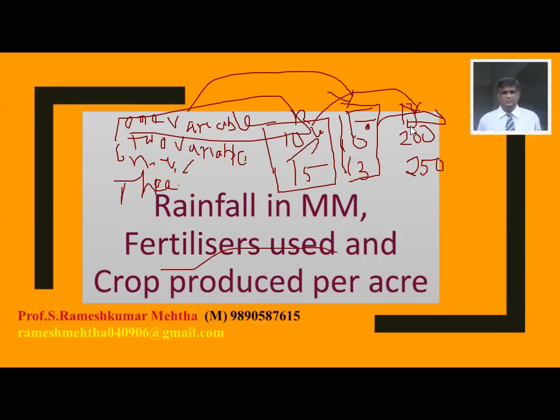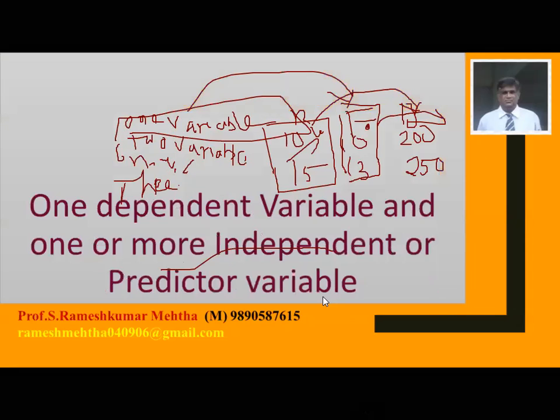Next one. In this case, please remember, we have observed that there is one dependent variable and, on the other side, one or more independent or predictor variables. Now, what is a predictor variable? Predictor variable is, for example, your rainfall.